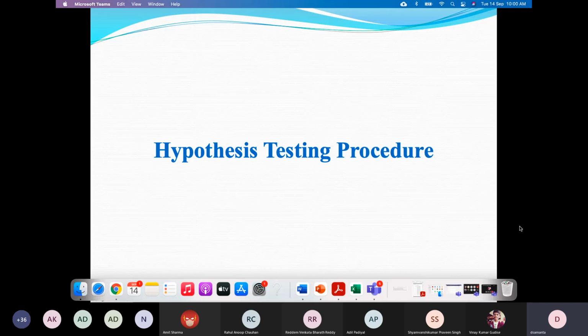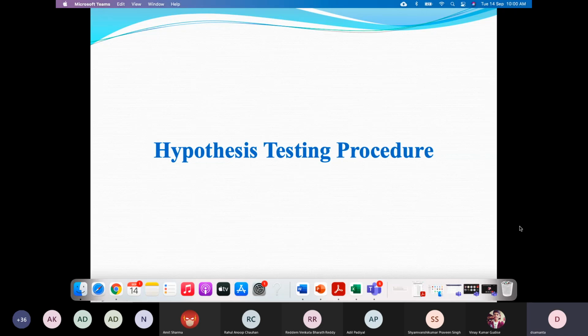So let's start our class today. We are discussing a hypothesis testing procedure. And this is the testing, possibly the concept of exit poll.